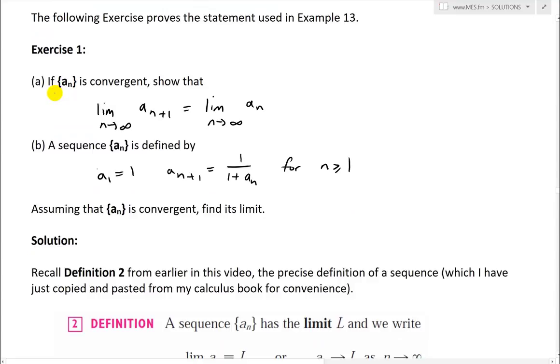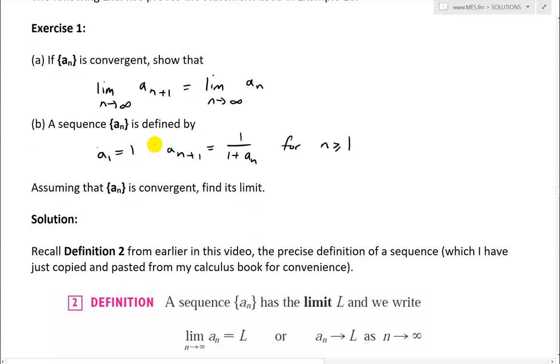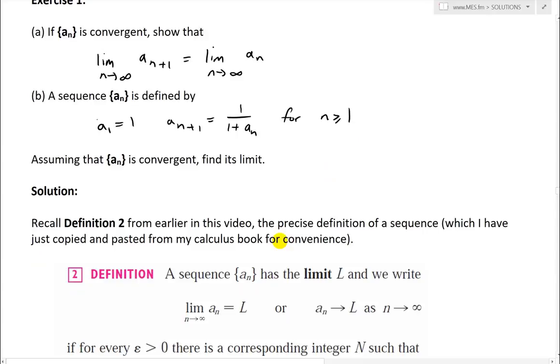So part A of this exercise 1: if a_n, the sequence, is convergent, show that the limit as n approaches infinity of a_(n+1) equals the limit as n approaches infinity of a_n. And then part B goes over an example and says a sequence a_n is defined by a_1 equals 1 and a_(n+1) equals 1 divided by 1 plus a_n for all positive integers n greater than or equal to 1. Assuming that a_n is convergent, find its limit.